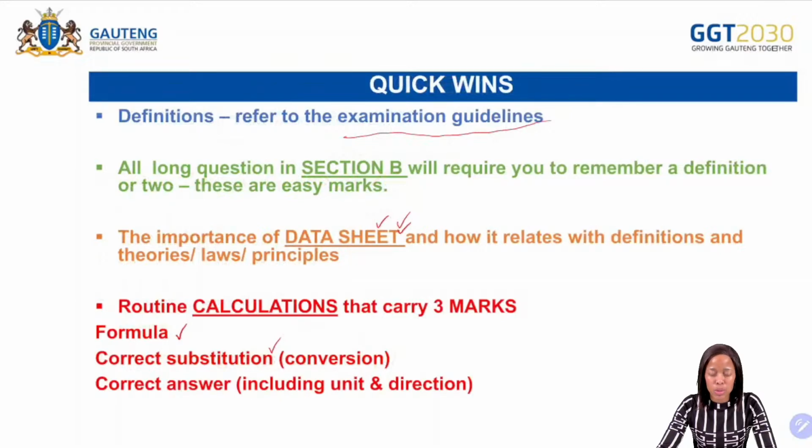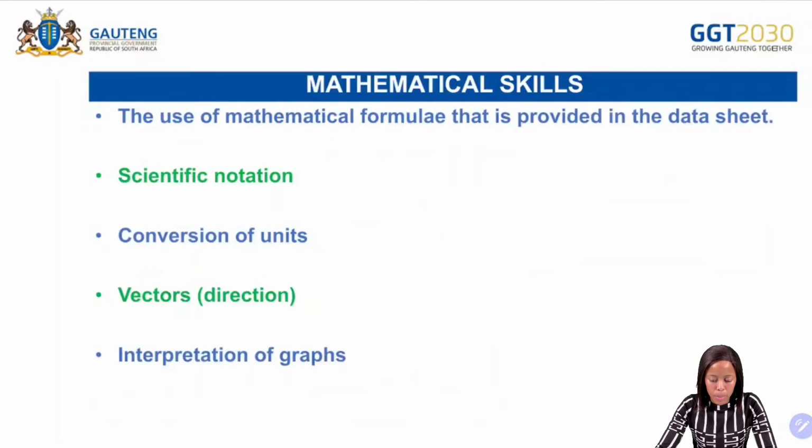Then you also need to have the correct answer that will include the unit and the direction. So for routine calculations, you can get 3 marks: 1 mark for the formula, 1 mark for the correct substitution, and finally 1 mark for the correct answer.